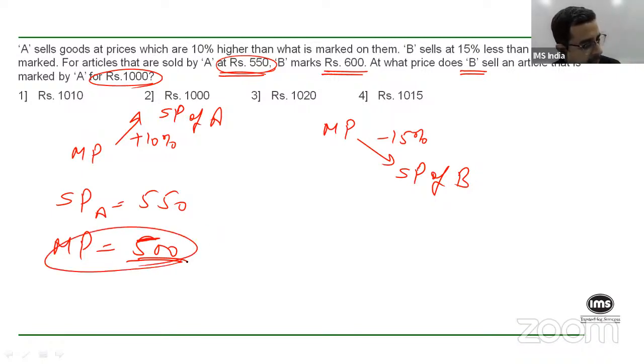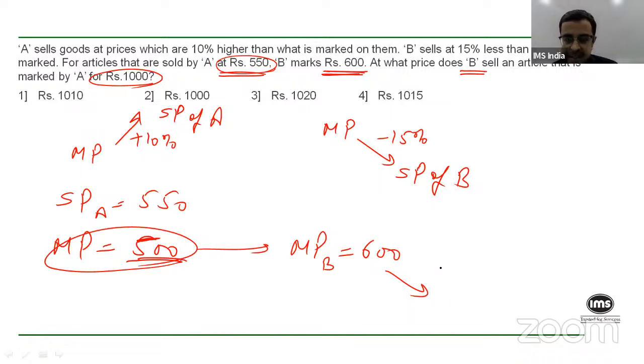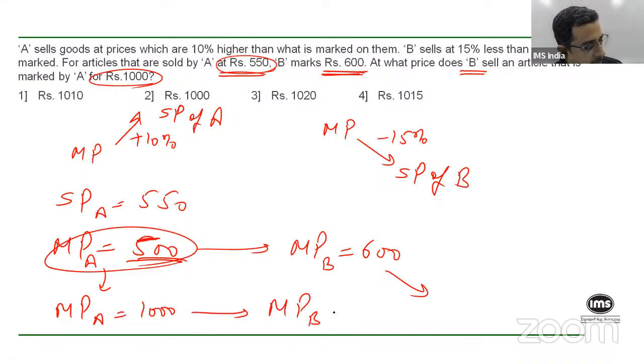So for items that are marked at 500 by A, B marks it at 600. For articles that are sold by A at 550, B marks it at 600, and hence he sells it for 15% less than that. That's the entire equation. Right? Now the question is asking, at what price will B sell an article that is marked by A for 1000 rupees? Okay, now think about it. If items that are marked by A at 500, B marks at 600. So items that are marked by A at 1000, clearly B will mark it for 1200 rupees.